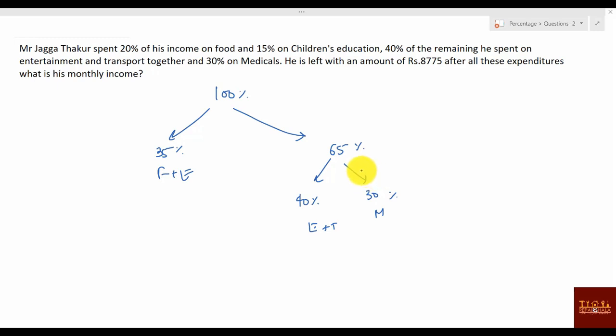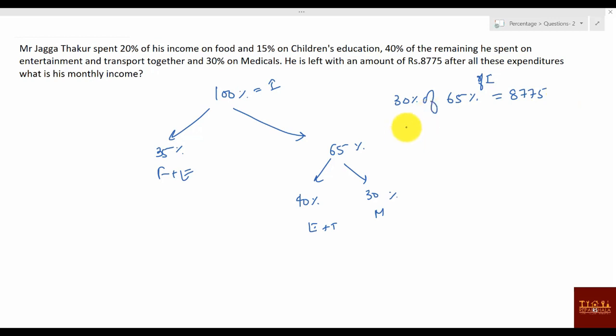How much is remaining now? 30%. 30% of 65% is given as how much? 8775. 30% of 65% of what? His income. 100% means what? Income only, right? Of income is how much? You can say 8775. Okay. Otherwise, you can say that is one value. So what will be the income value? That you can find. That one value only will be the income value.